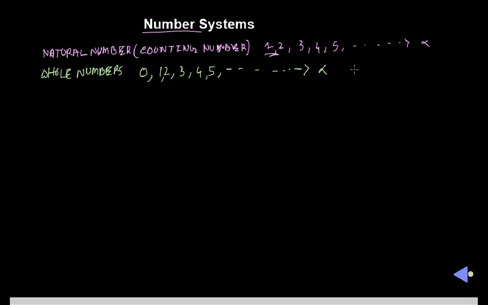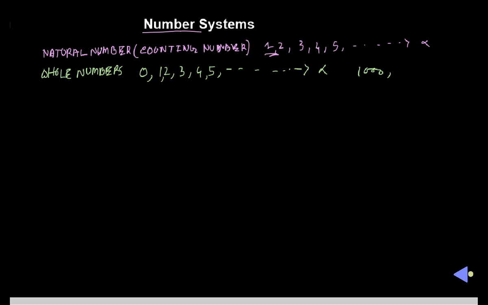To represent some big values like 1000, 10,000, 1 lakh or anything, we have to add some zeros along with the other natural numbers. That is why the importance of 0 is most valuable. Who invented the 0? Indian scientist Aryabhatta invented the 0. So that is the series of whole numbers as you know it.